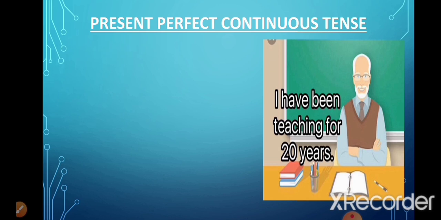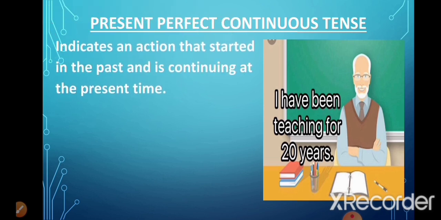Now the fourth type of present tense is the present perfect continuous tense. Now as the name suggests, it will have the qualities of both the perfect tense as well as the continuous tense. It indicates an action that started in the past and is continuing in the present time. Now in present perfect continuous tense, the action has already started in the past, but it is happening in the present time also.